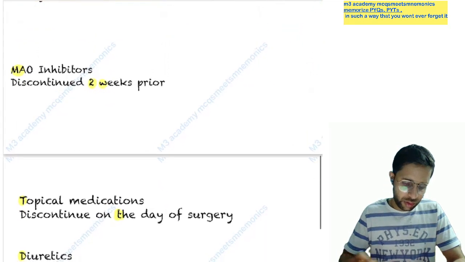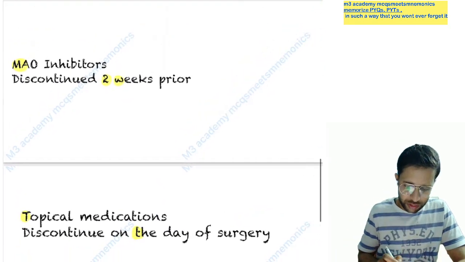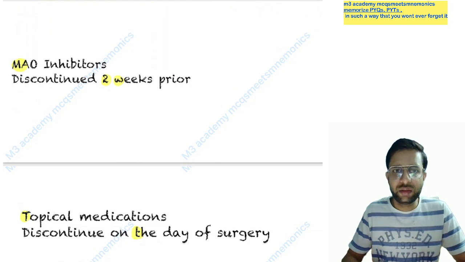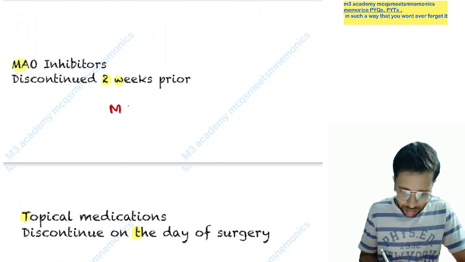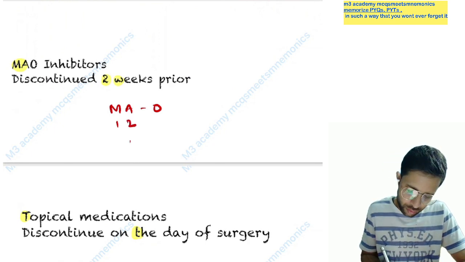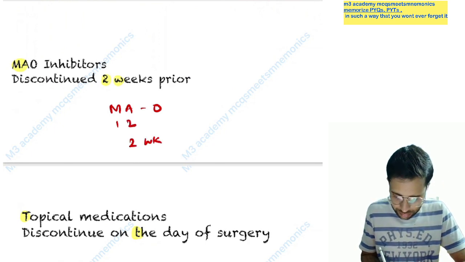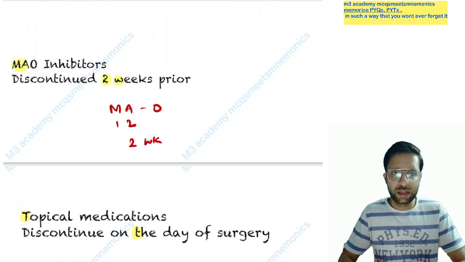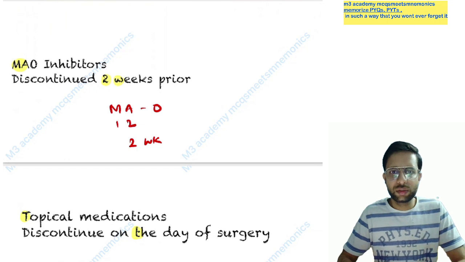Now, MAO inhibitor. You can say 2 weeks before the surgery we have to stop MAO inhibitor. How many letters are in MAO inhibitor? 1 and 2, so you can say 2 weeks before the surgery. So MAO inhibitor, monoamine oxidase inhibitor, discontinue 2 weeks prior to the surgery.